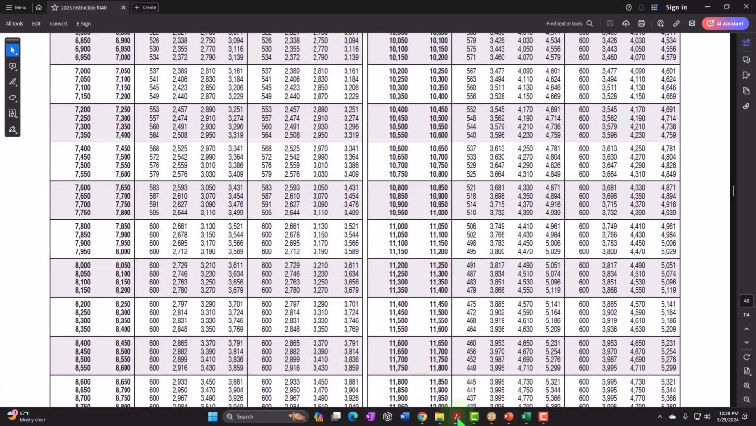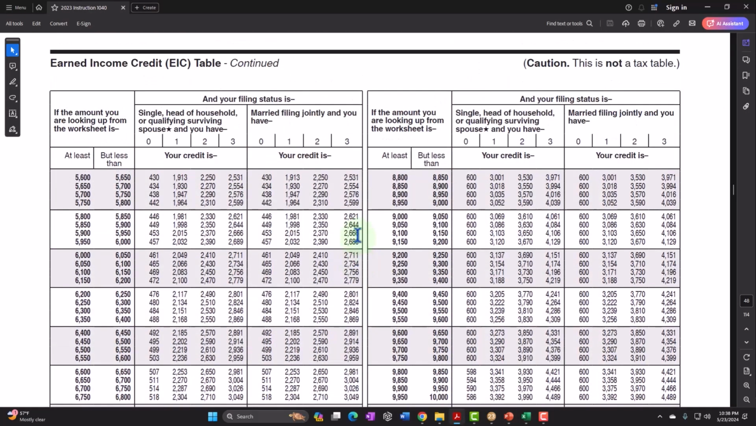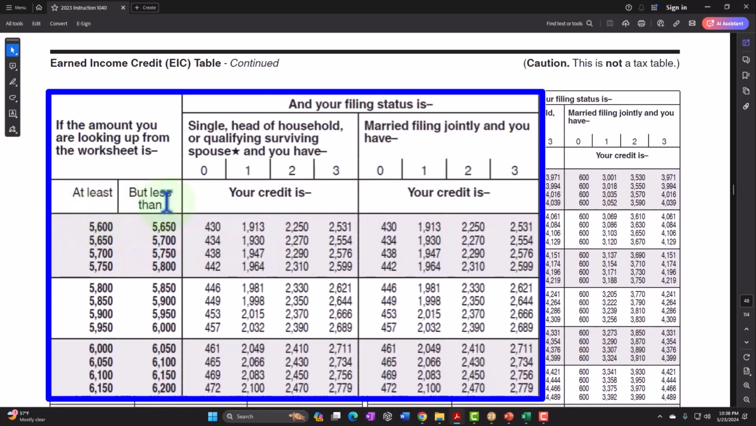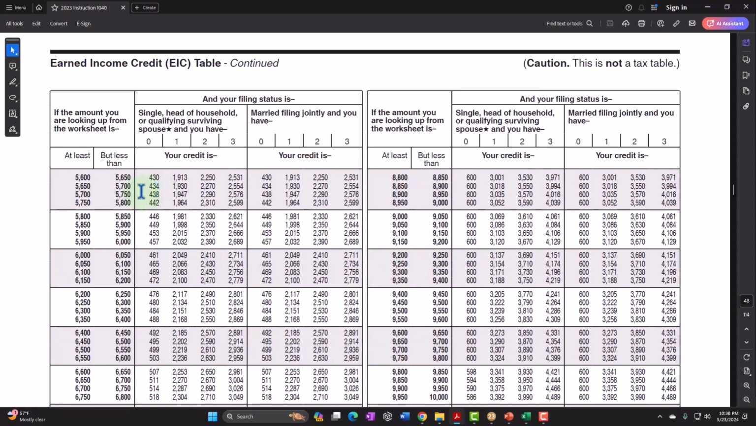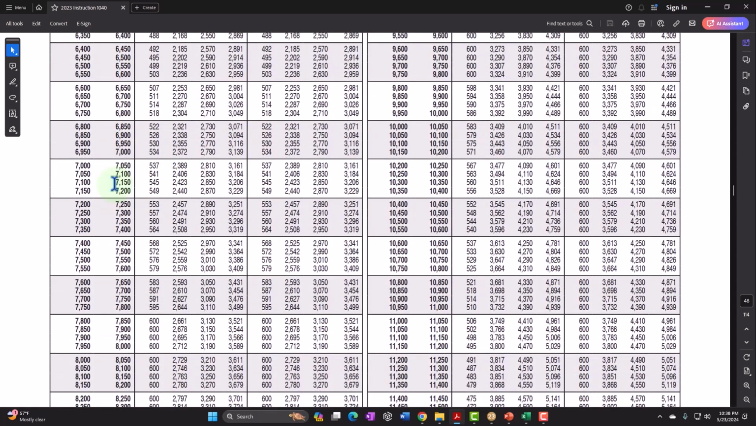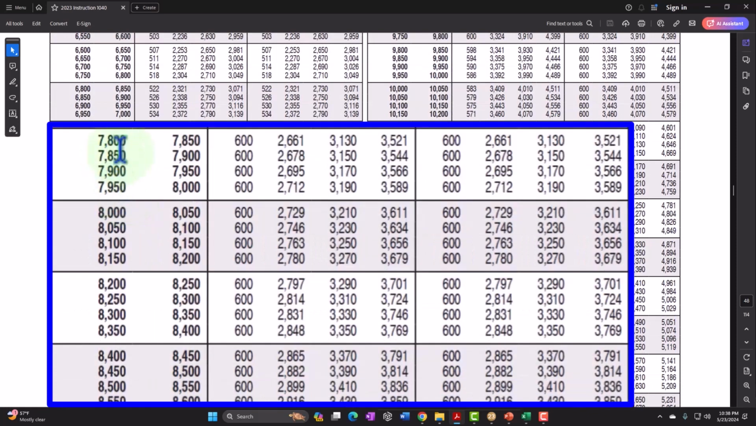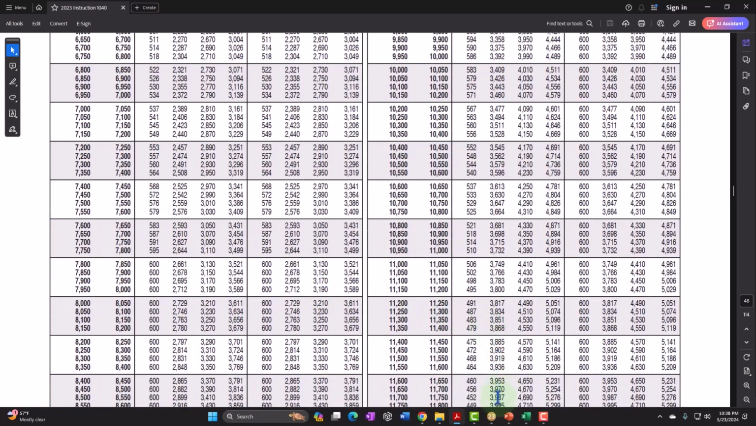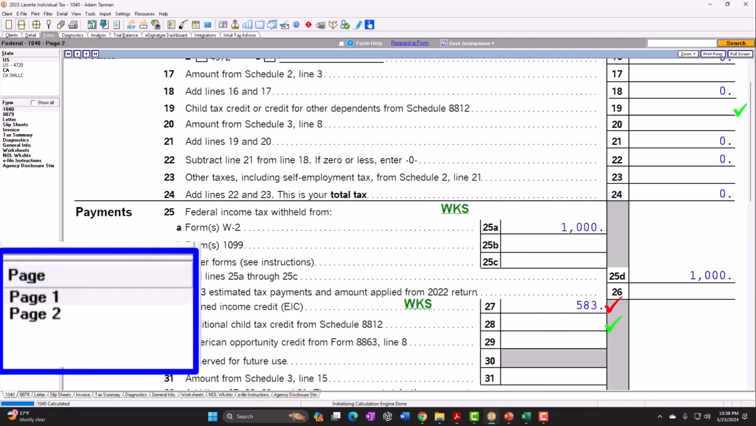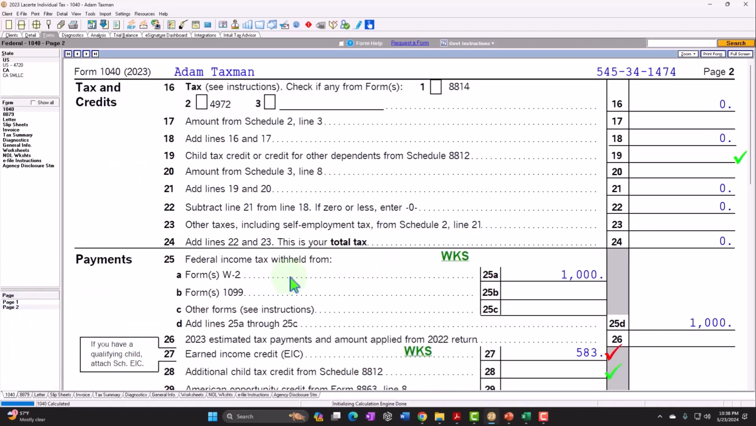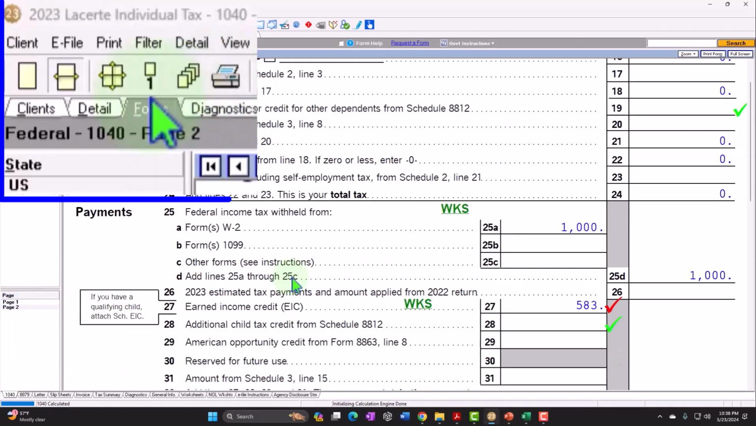So now let's look at this table here. This is the actual table, and let's see what that actually means. In other words, if your income is between these thresholds and we have no children, this is the column that we're looking at. The credit's not going to max out at $600 until we have income of about $7,800, right? So if I want to max out this credit, I have to have a minimum income of 7,800. So let's check that out.